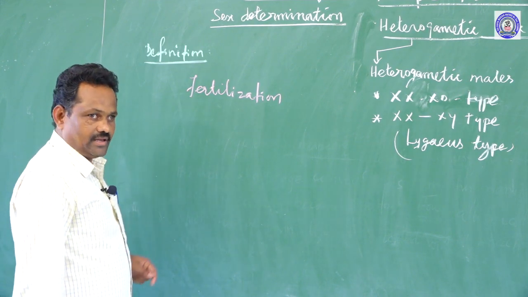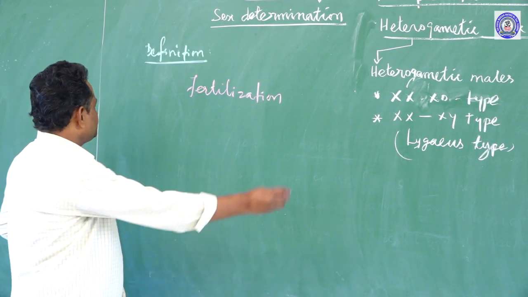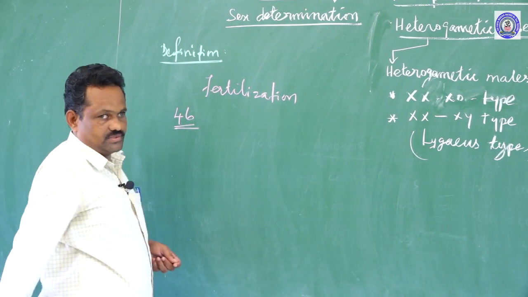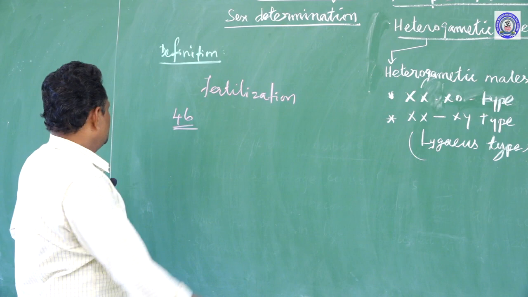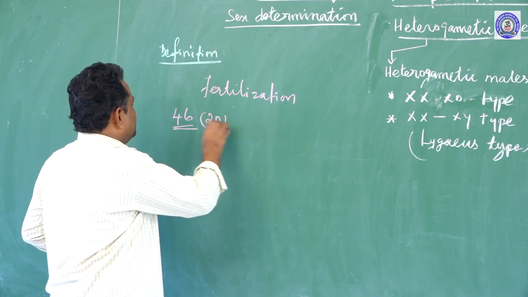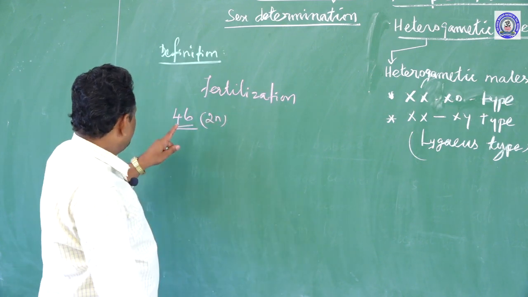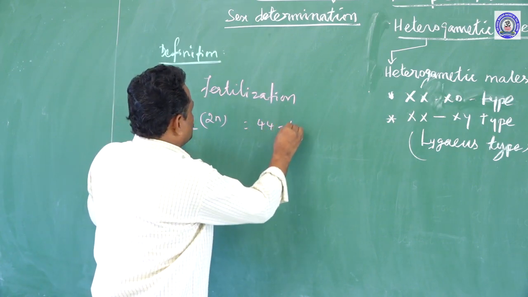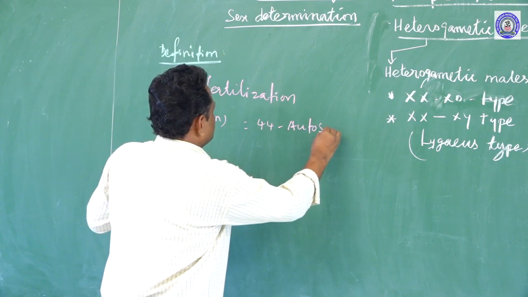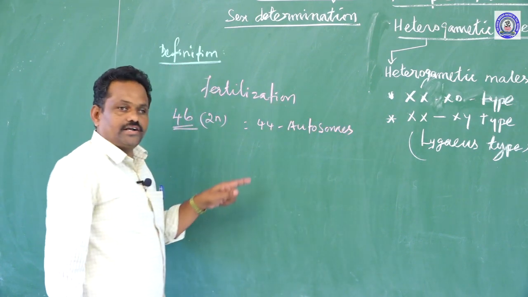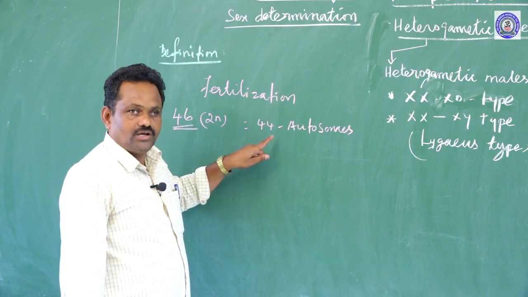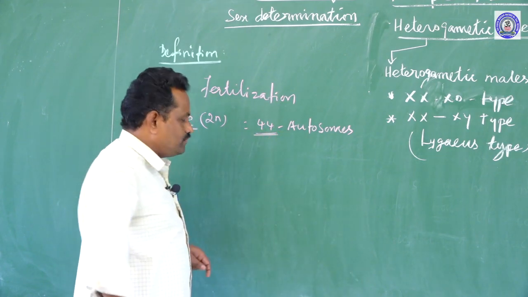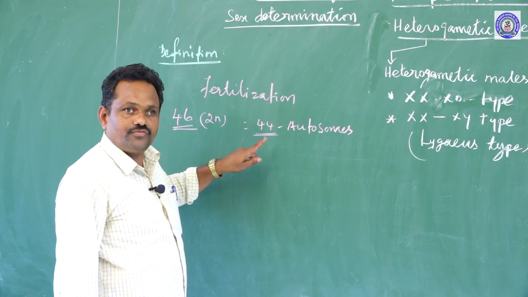In human being, I will take human beings as an example. We have 46 chromosomes in body cells. So, it is a 2n number or diploid condition. Out of this 46 chromosomes, 44 chromosomes are called autosomes. These 44 chromosomes determine our body characteristics. These 44 chromosomes are same both in male and female.